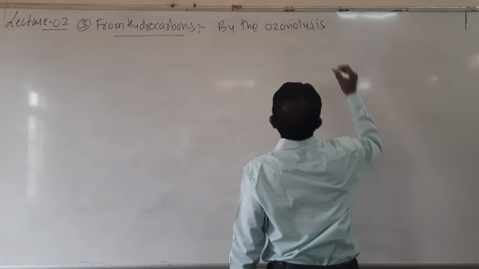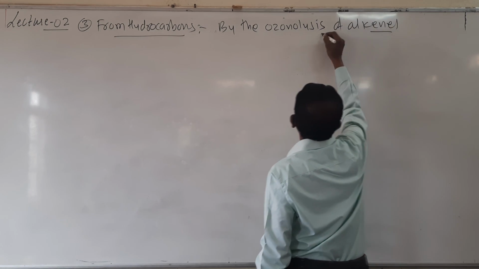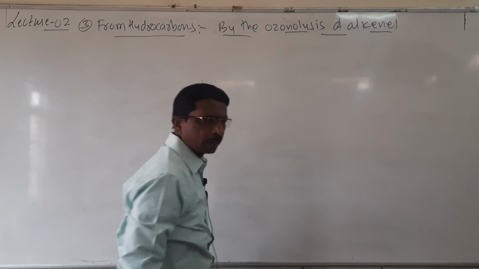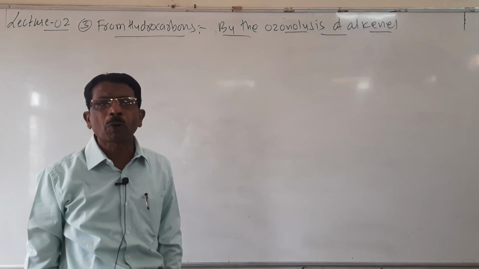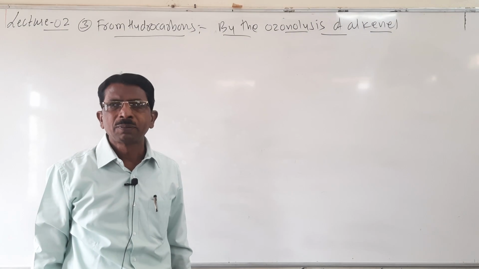By the ozonolysis of alkenes. So students, it is one of the important methods. It is a very simple method.